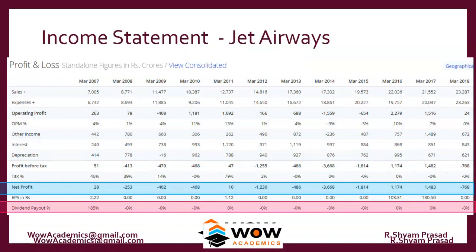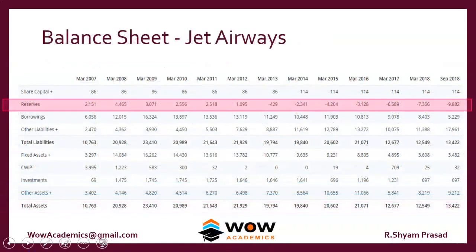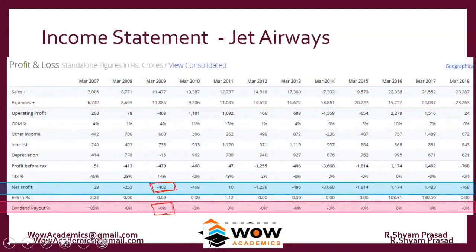But not all companies can do this. Only when a company has profit can it send it to the reserve. For example, this company seems to have a loss of 400, and there is no dividend because it is a loss-making company; they cannot pay dividends. So their retained earnings might go negative. The year we are checking is March 2009.